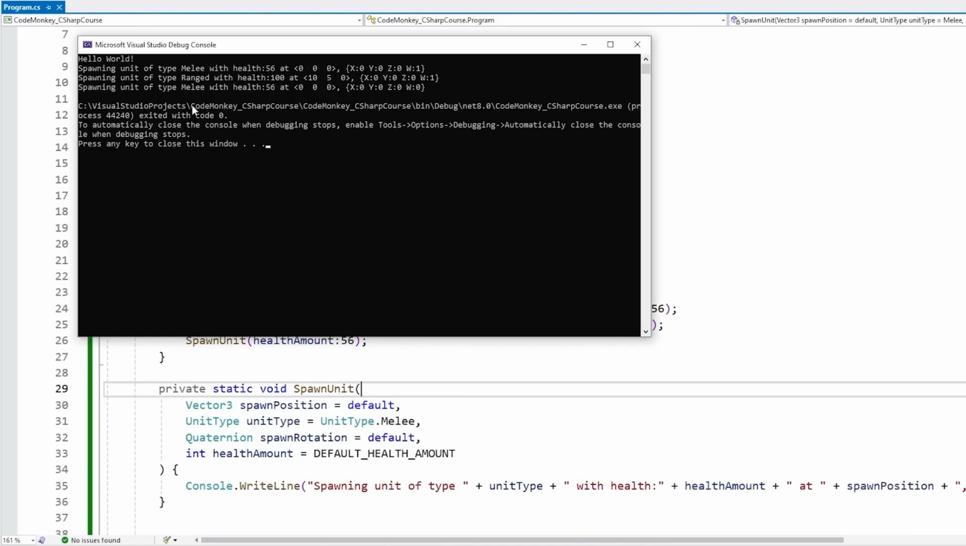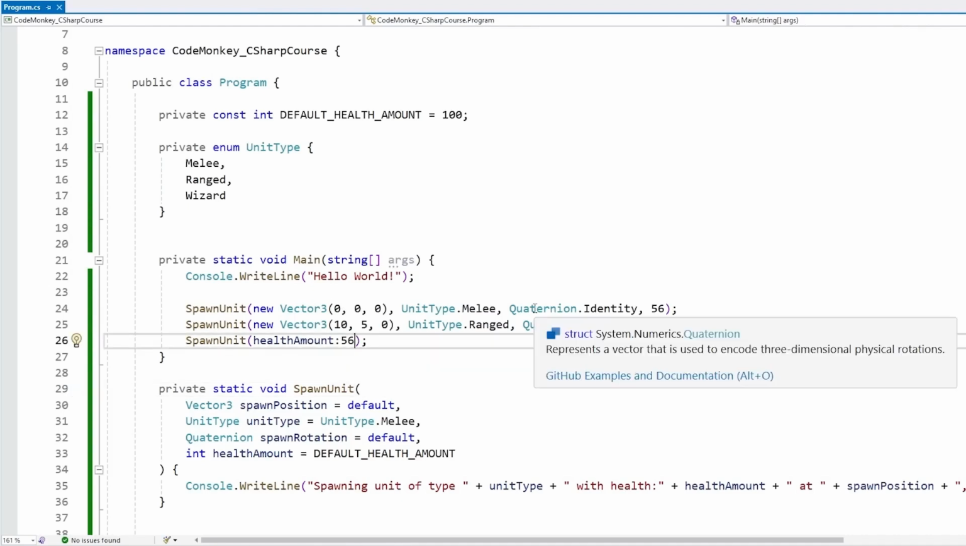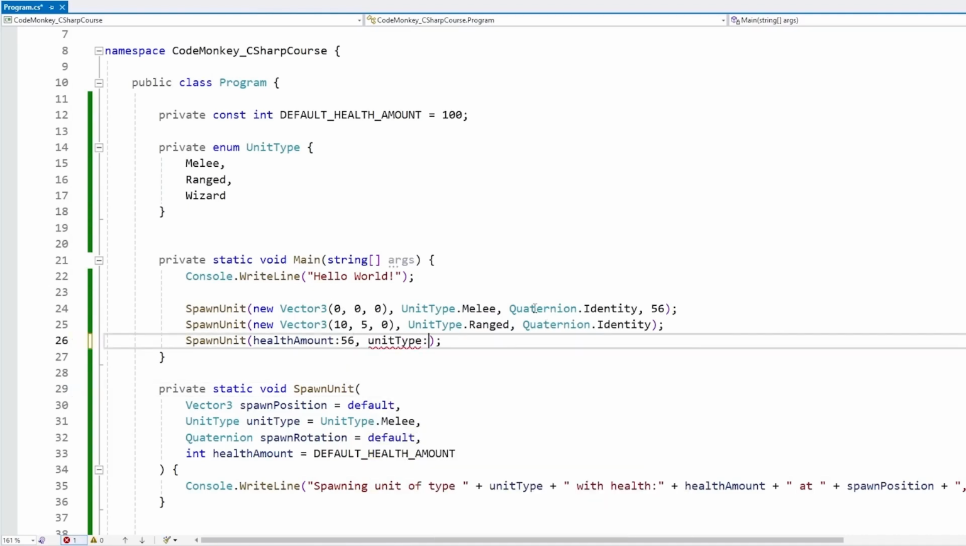And if you're running the code, we do see with health of 56. Also, by using the same method, we can pass in parameters in any order you want. So for example, the health amount, then let's pass in the unit type. So unit type and unit type dot something. And yep, this is definitely valid code.